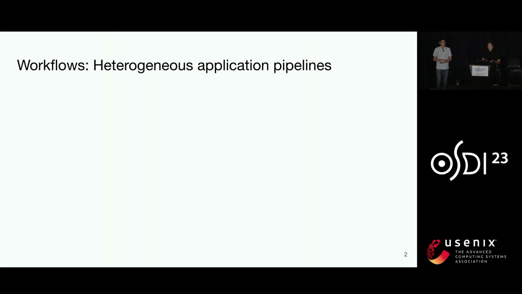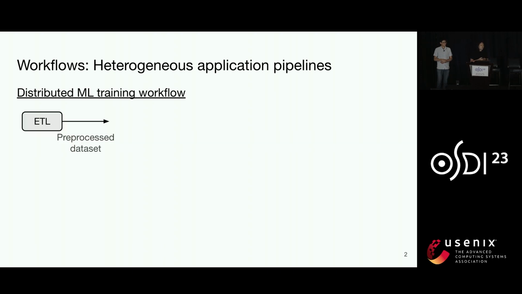So let's take a training workflow as an example. Now, this might sound like it's just one application, but actually it can be composed of multiple distributed steps. For example, we might have an ETL job, which produces a preprocessed data set, an online data processing step to augment the data, and then finally we feed the augmented data into a training job.